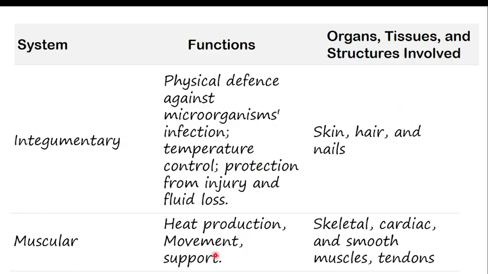Then there is the muscular system. Normally it's all about muscles. As I said, there is muscle tissue made of skeletal muscle, cardiac muscle, and smooth muscle. They help in heat production, movement, and support. If they ask you the function of the muscular system and you get 0, come and I will beat you with 10 sticks.